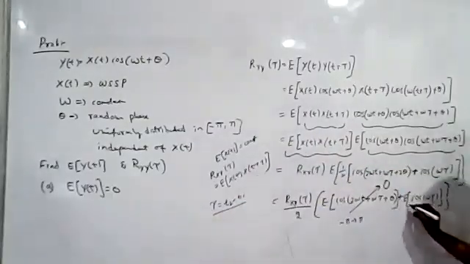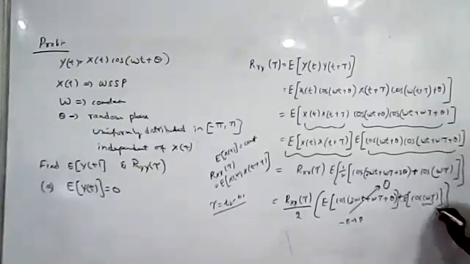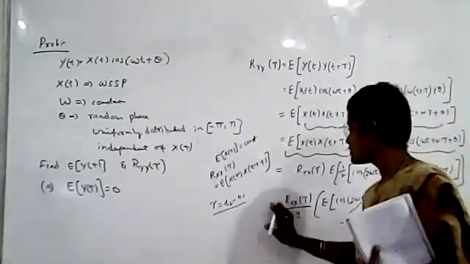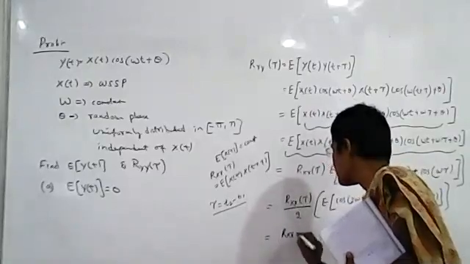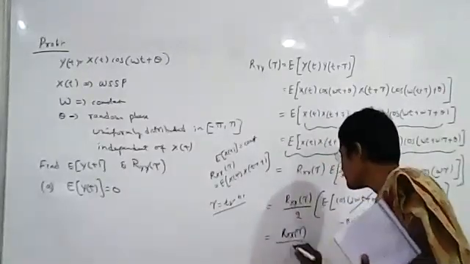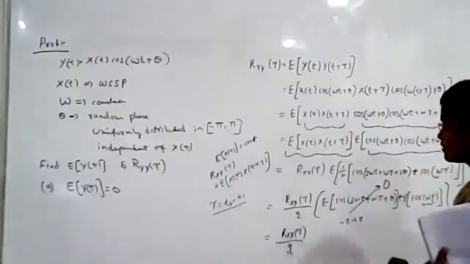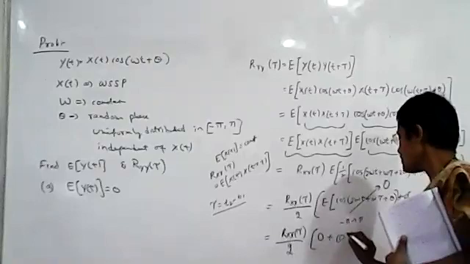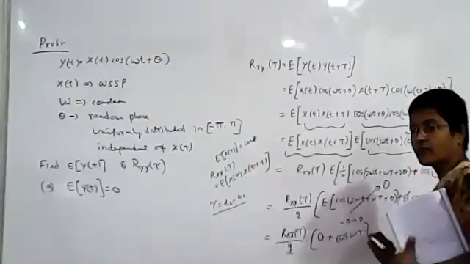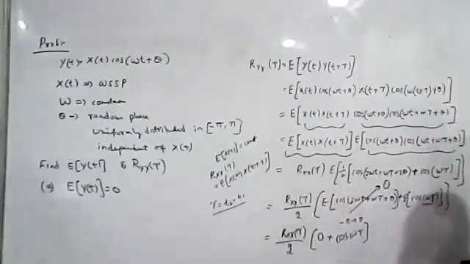The expected value of a constant is the same constant. So it is equal to Rxx of tau by 2. The first term is 0, students. The second term is cos omega tau.